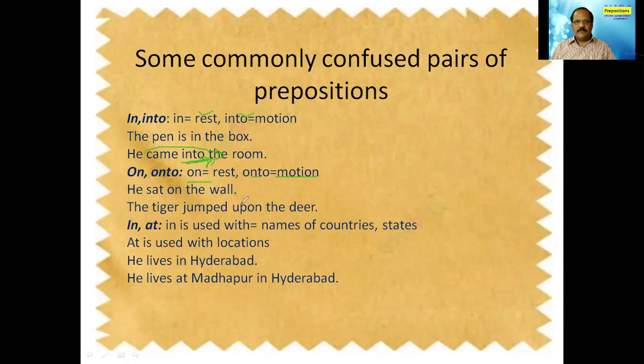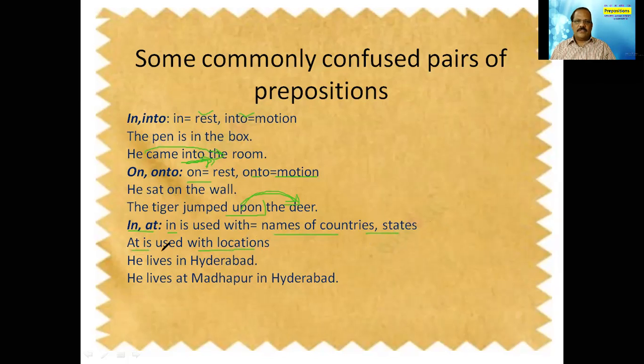The tiger jumped upon the deer. That means there is an action upon the deer. That means there is a motion. When there is a motion, we have to use onto or upon. Then in and at. So what is the difference between in and at? In is used with names of countries or states, but at is used with locations. So normally we say in is used for bigger places like states. Whenever you are mentioning countries or the districts and all that, we use in.